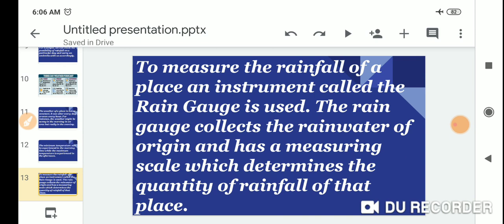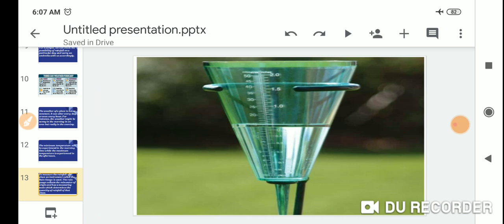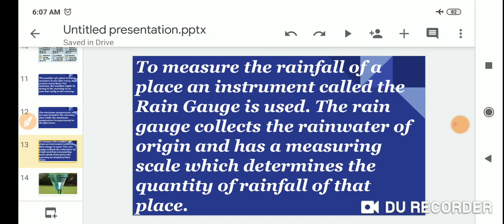The rain gauge collects the rainwater of the place and has a measuring scale which determines the quantity of rainfall of that place.